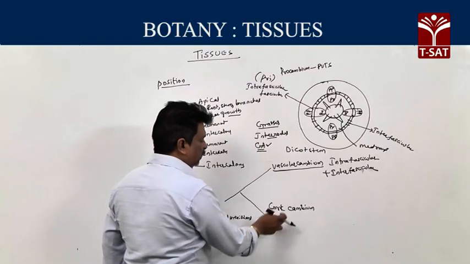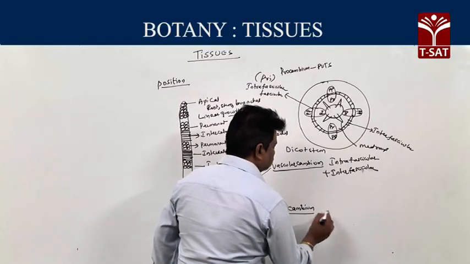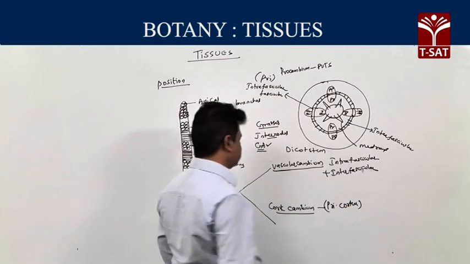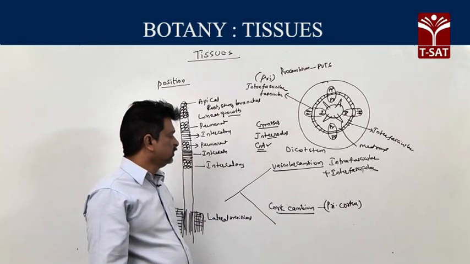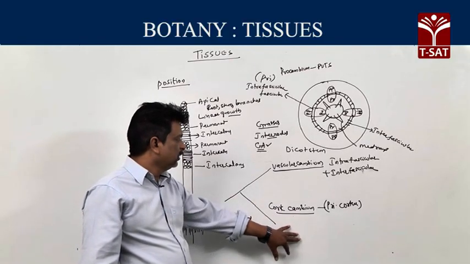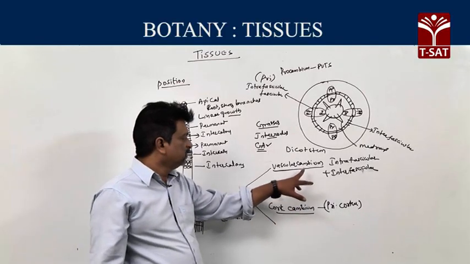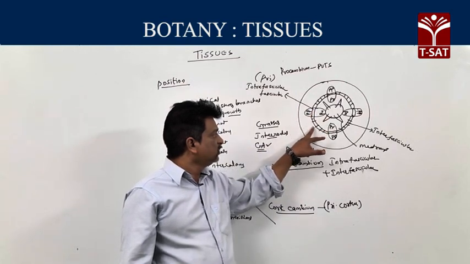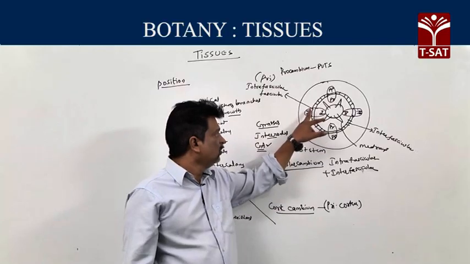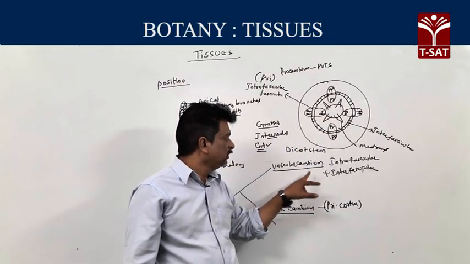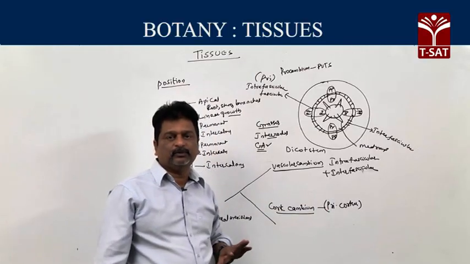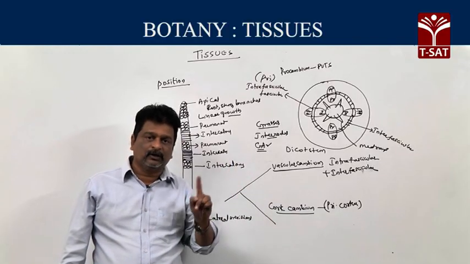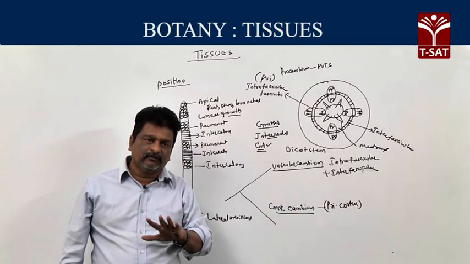Then cork cambium: cork cambium is secondary. This cork cambium is produced from the primary cortex by dedifferentiation. So cork cambium is secondary, in either a dicot stem or dicot root. But in the dicot stem, the vascular cambium is partly primary, which is intrafascicular, and partly secondary, which is interfascicular. Both are joined to form a new cambial ring called the vascular cambium.